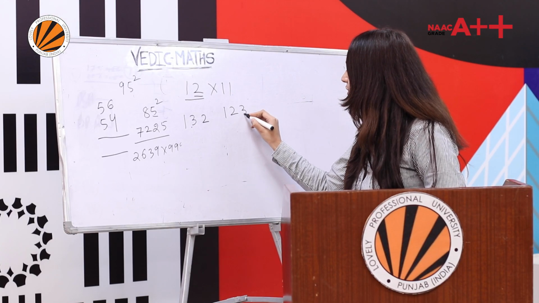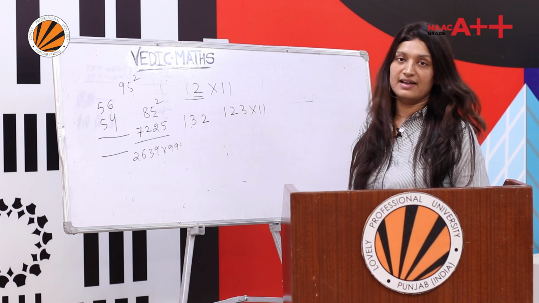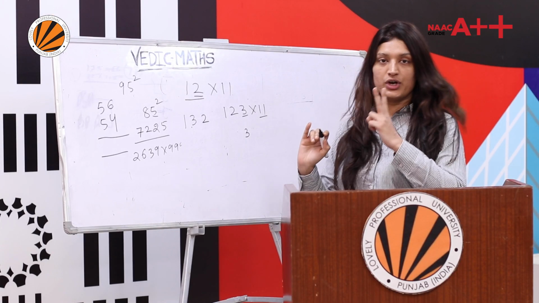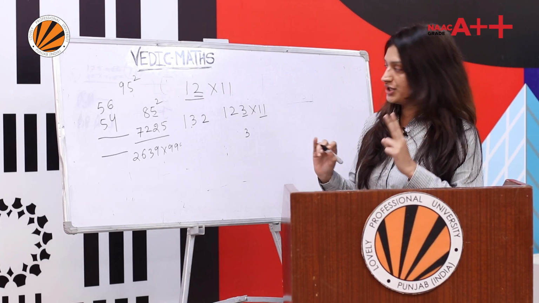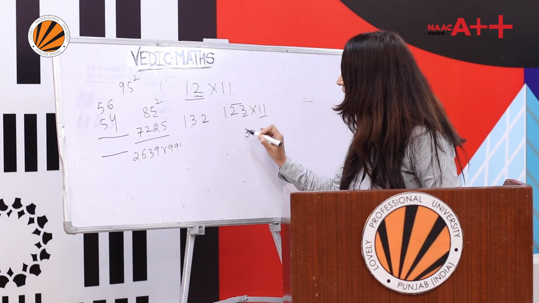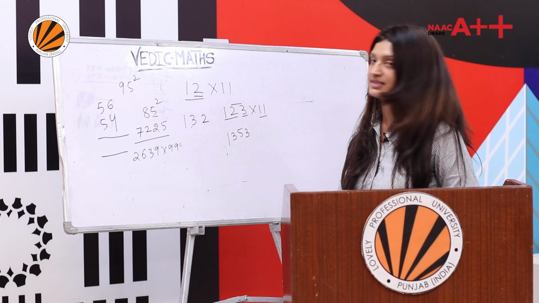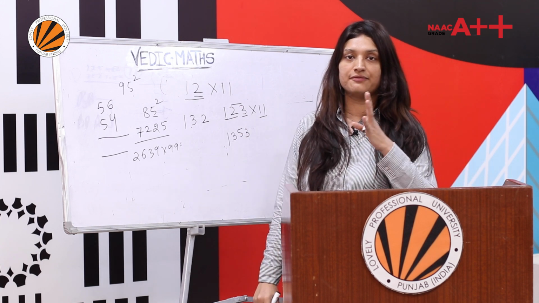Let's have more examples. Suppose the number is 123 and I want to multiply with 11. So this 3 as it is. See, 11 is a 2-digit number, so maximum you can add 2 digits. So 3 as it is, 2 plus 3 is 5. 1 plus 2 is 3. And this 1 as it is. So the answer is 1353.